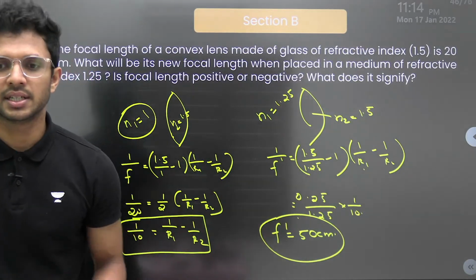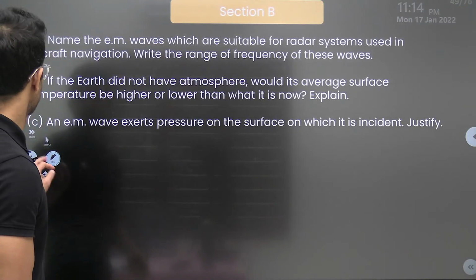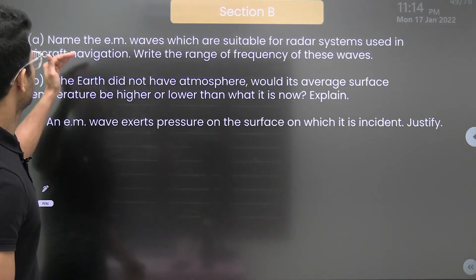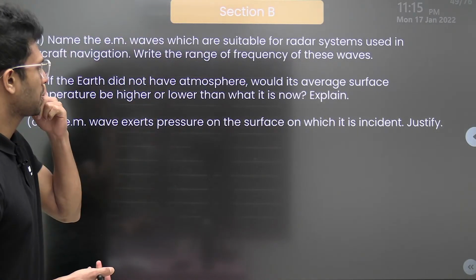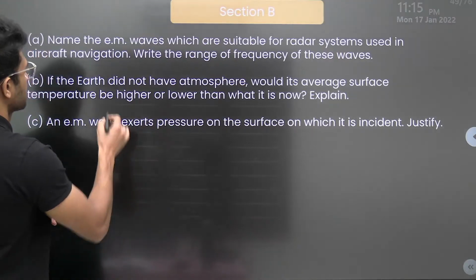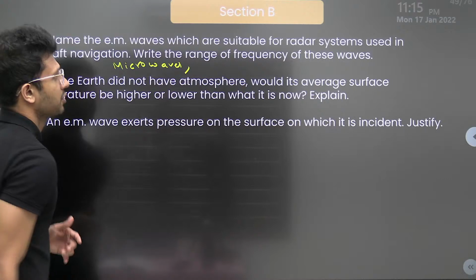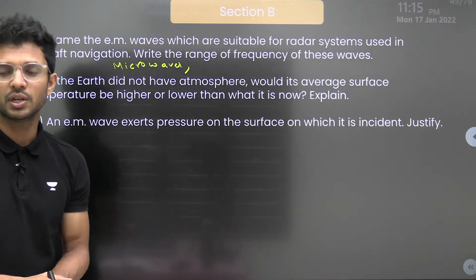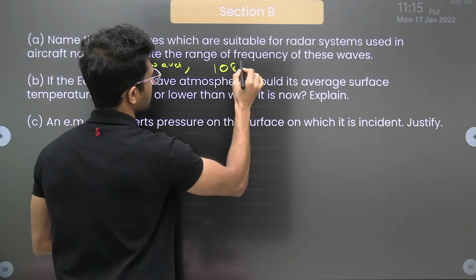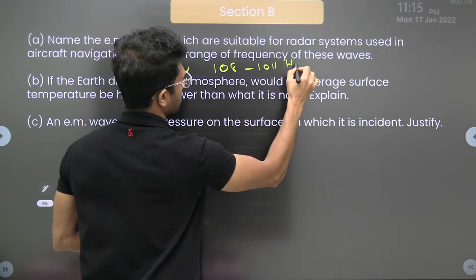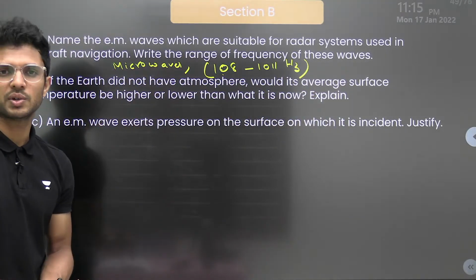Moving to the second last one, the 11th question, and the 12th question is actually a case study. Name the EM waves which are suitable for the radar system used in aircraft navigation. It is actually microwaves. I have no idea why the range of frequency of these waves is being asked; I don't usually find these kinds of questions. Anyway, it is written. The frequency range for microwaves is 10^8 to 10^11 Hertz.